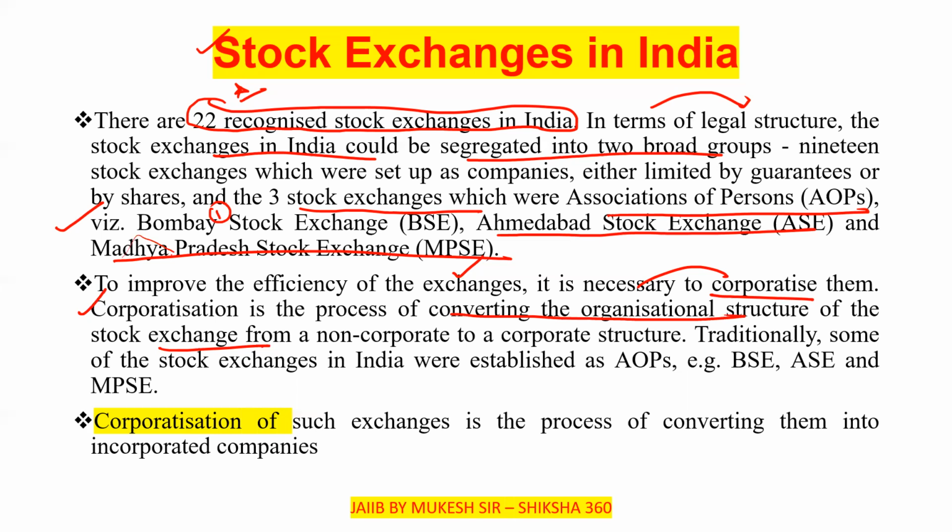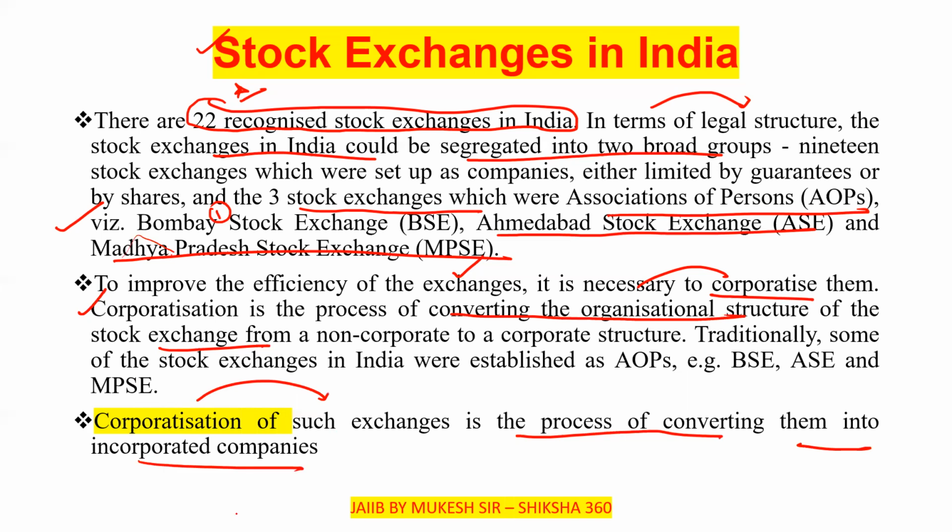Traditionally, some of the stock exchanges in India were established as AOPs, for example the Bombay Stock Exchange, Ahmedabad Stock Exchange, and Madhya Pradesh Stock Exchange. Corporatization of such exchanges is the process of converting them into incorporated companies.